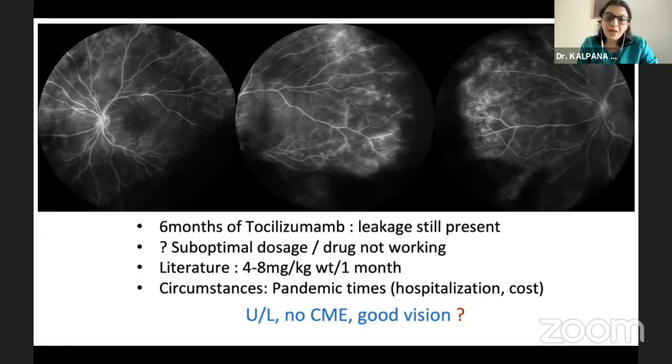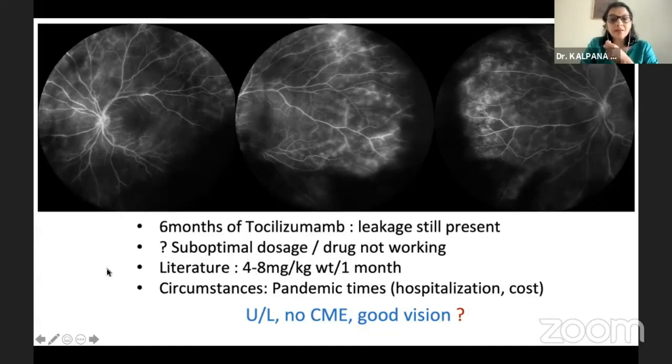Now, at this point of time, we were led to believe, are we undertreating these patients? Is it a suboptimal dosage we are giving? Or is the drug not working? We still do not know. At this point of time, we have enough evidence to say that 8 milligram per kg body weight per monthly dose is what is usually required. But this is in total contrast to the patient which we treated earlier, who received much higher doses, much more frequent intervals. But that patient had a history of decreased blood counts over a period of time.